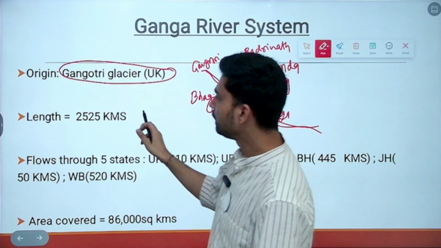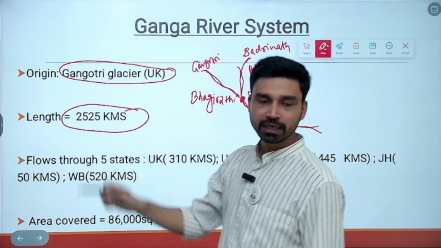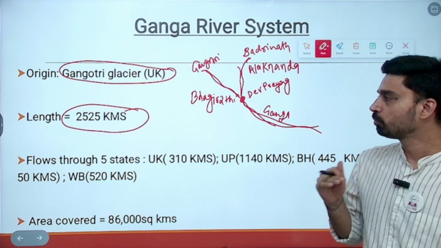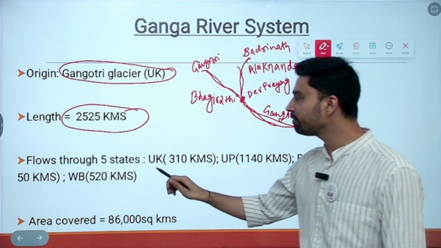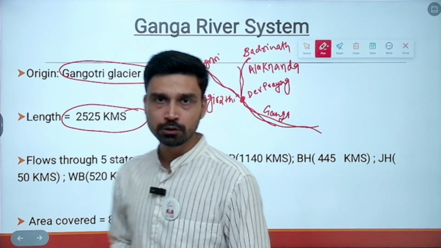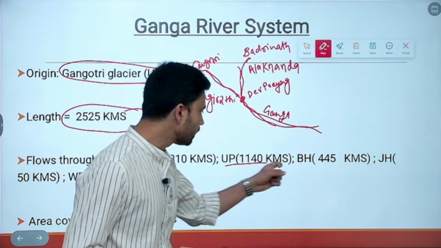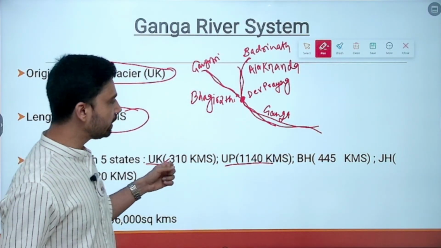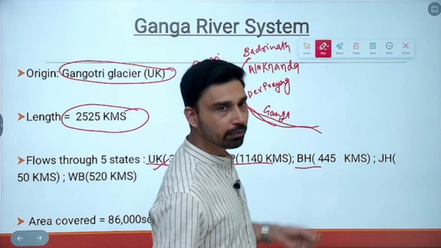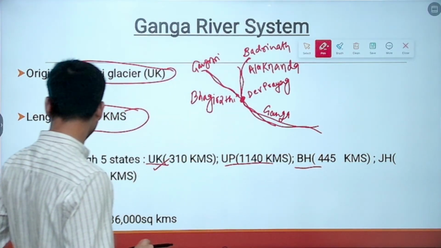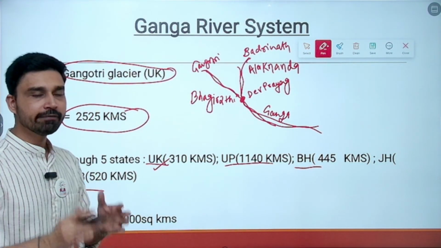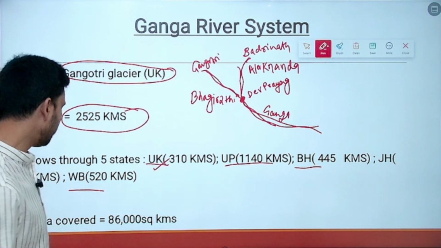The river length is about 2525 km, again from head to mouth. It passes through 5 states of India. The longest stretch lies in Uttar Pradesh, but before that it passes through Uttarakhand. In Bihar, it flows for 445 km. In Jharkhand, it flows for about 50 km. And then finally, in West Bengal, it flows for 520 km.